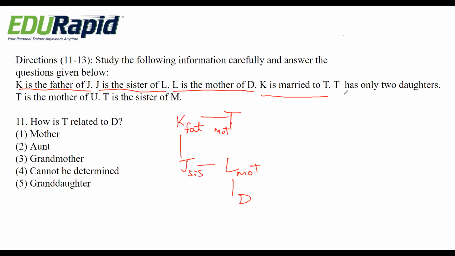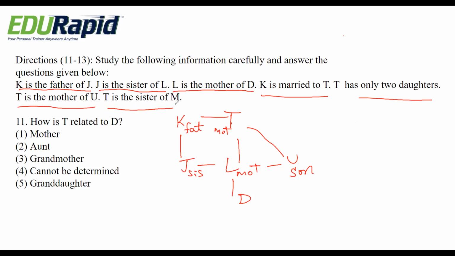And then T has two daughters. Here one daughter is L and another is J. T is the mother of U. So U becomes son, because they are telling T has only two daughters. So one daughter is L and another J, obviously U becomes son. So U becomes brother for L and J.